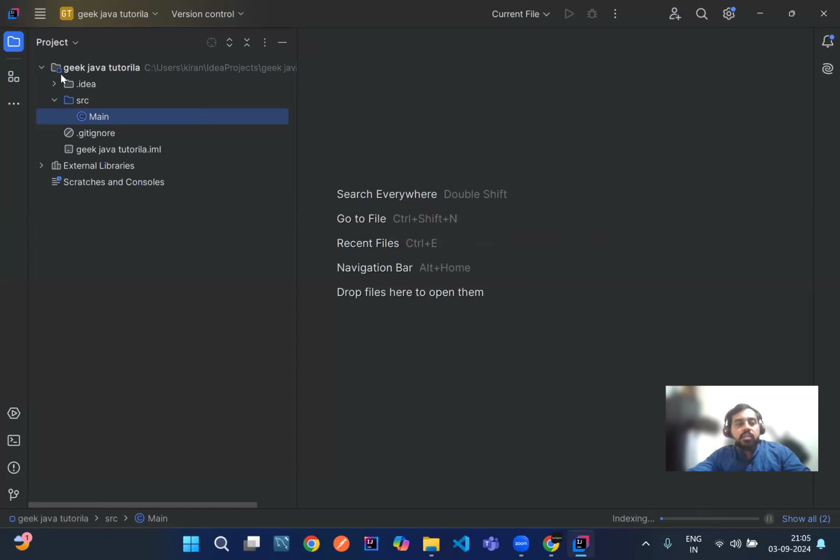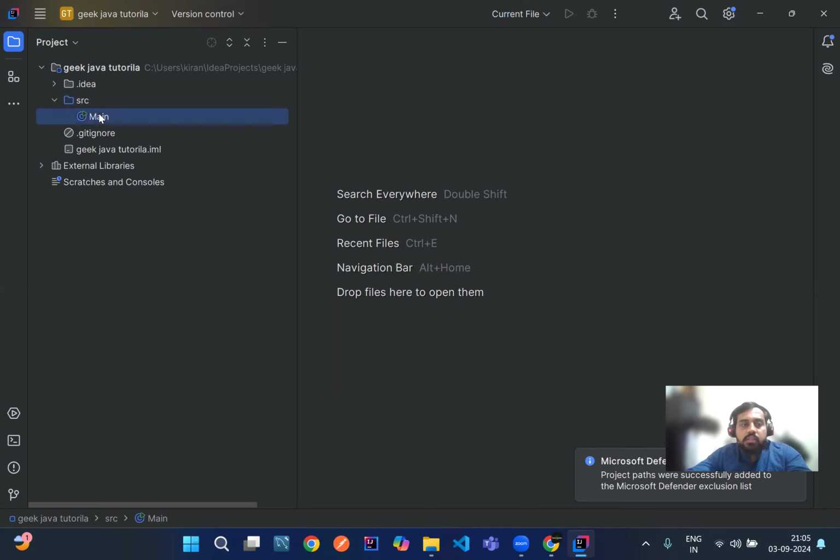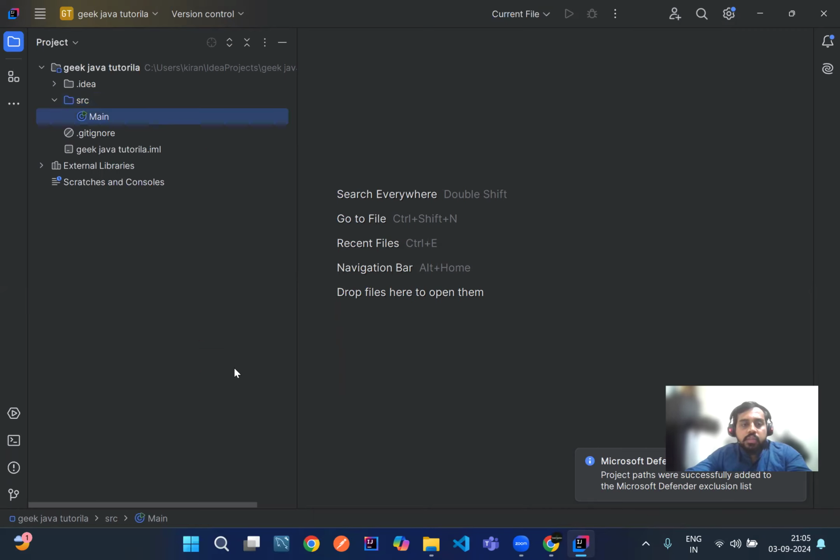This is the structure, guys. There will be a .idea folder which is related to IntelliJ, so you don't have to worry about that. There is another folder called src, which means source. Inside source, our Java class file will be there. What is a class, what are objects, we'll see in our object-oriented concepts. Right now, think of a class as a blueprint, and an object is the real entity which gets created in memory. This is what was created by IntelliJ automatically. I'll remove it.